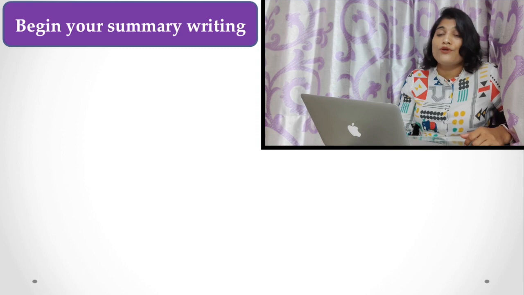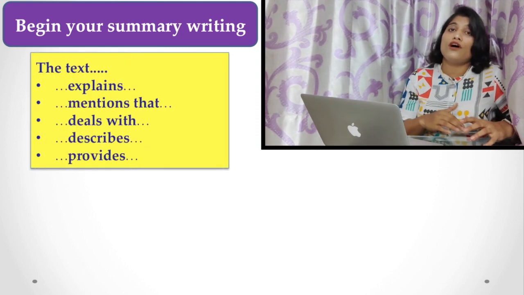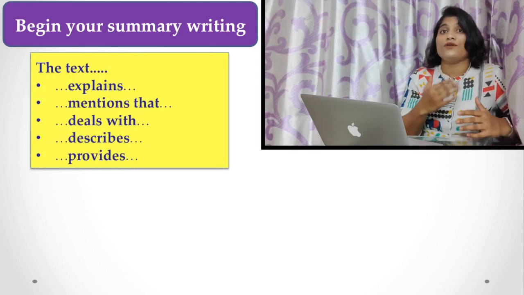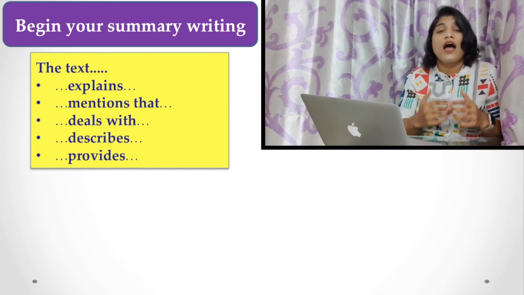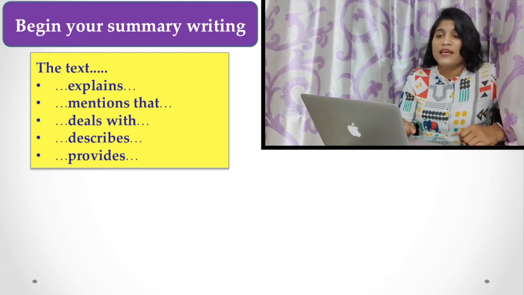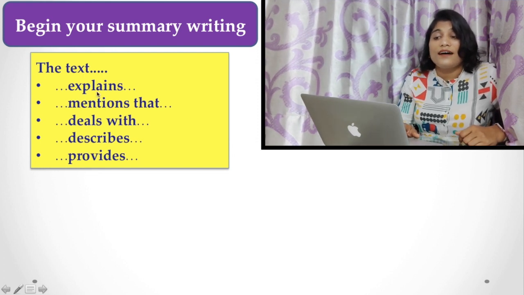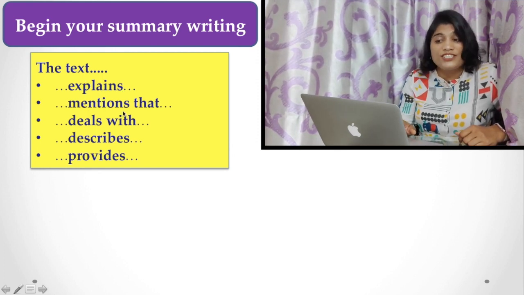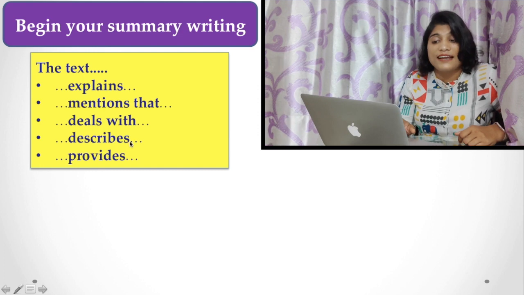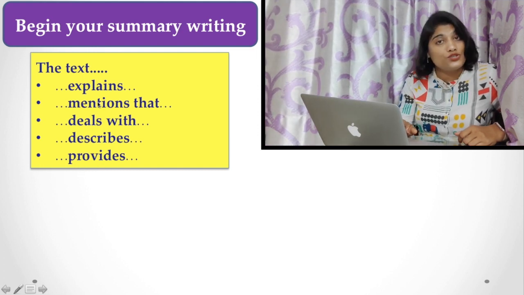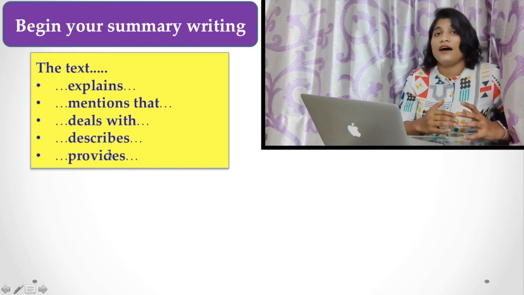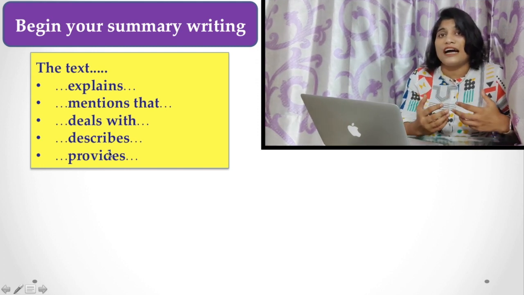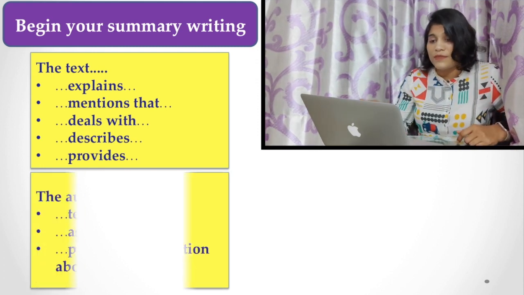I have told you, in a summary you do not put your own opinion, your own voice, you never write I, you, etc. So how to start your summary? The text explains, mentions that, deals with, describes, provides. You can choose any of these expressions when you start your summary.